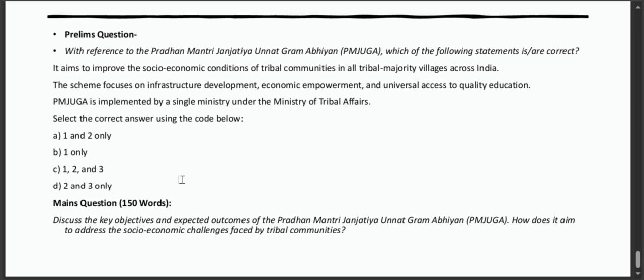For mains, the question is, discuss the key objectives and expected outcomes of the Pradhan Mantri Janjatiya Unnat Gram Abhiyan. How does it aim to address the socio-economic challenges faced by tribal communities? So you have to answer this within 150 words.